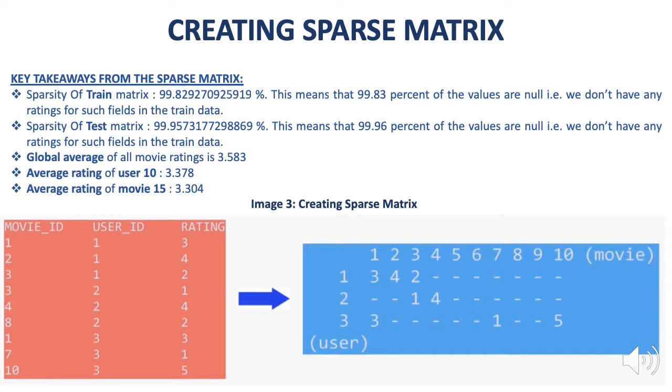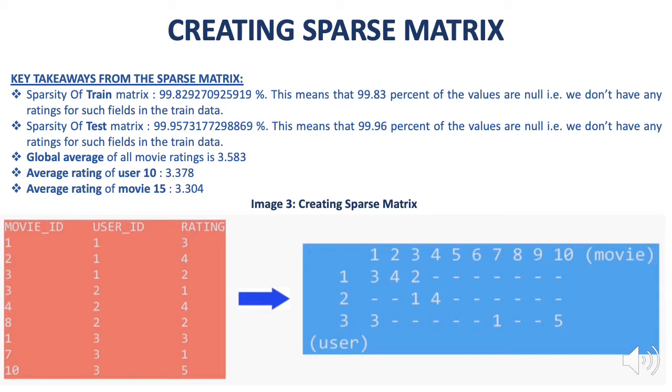In any recommendation problem, the first step is to create a sparse matrix. Creating a sparse matrix is very important because processing the data in its original form requires high computing power and time. Now, what exactly is a sparse matrix? It is a matrix where the rows are identified by the users and the columns are identified by the movies. So each cell corresponds to the rating given by the user to a movie.